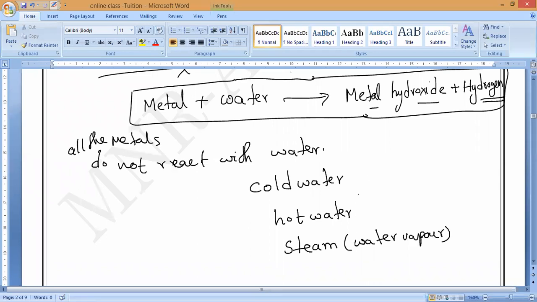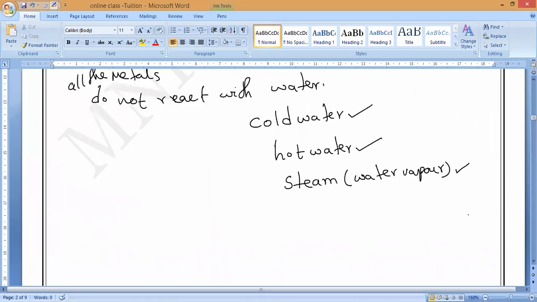I will give you one tabular column where you will learn everything. Cold water, hot water, steam. Some metals will react easily with cold water itself. Some require hot water. Some require steam. And some metals do not even react with steam. Those are very less reactive or unreactive metals.